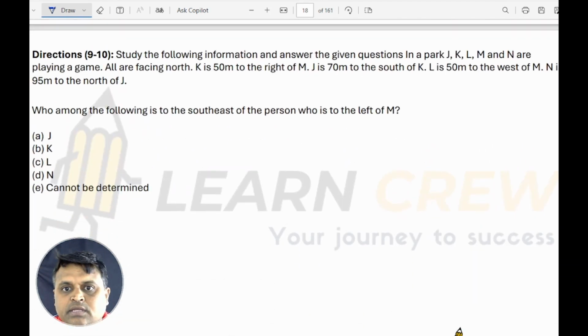Next one. A puzzle based on, I think, directions. In a park, J, T and L, M, N are playing a game. All are facing north. K is 50 meters to the right of M. So from here to here, it is 50 meters. J is 70 meters to the south of K.